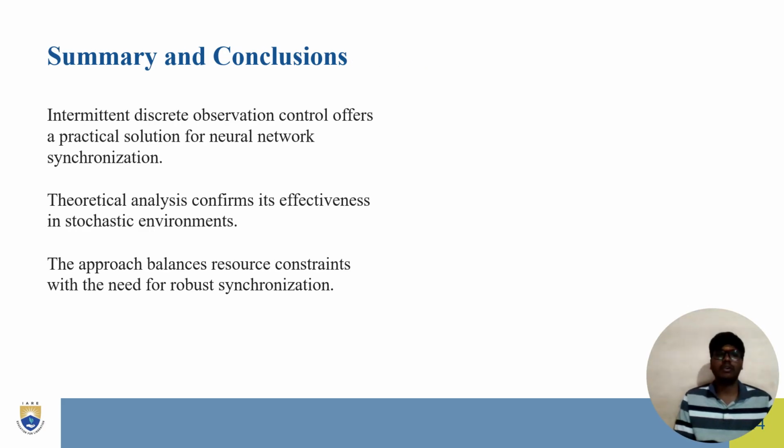Summary and conclusion. Intermittent discrete observation control offers a practical solution for neural network synchronization, where the theoretical analysis confirms its effectiveness in stochastic environments. The approach balances the resource constraints with the need for robust synchronization.